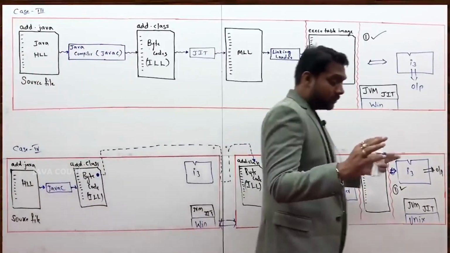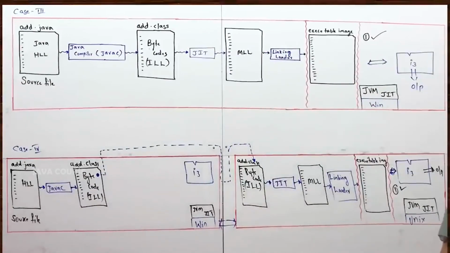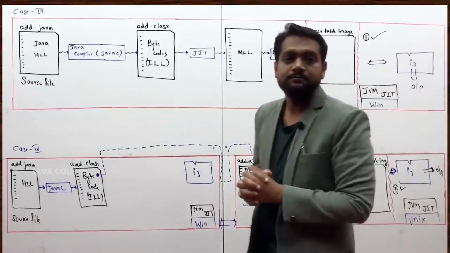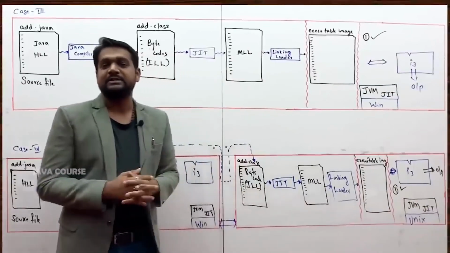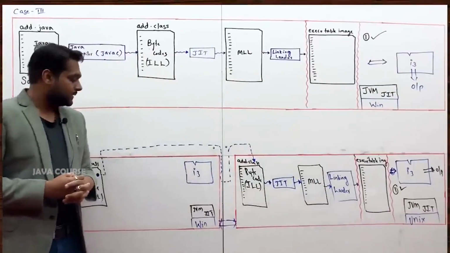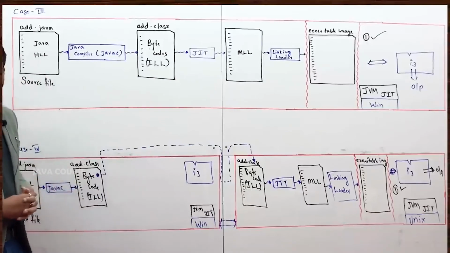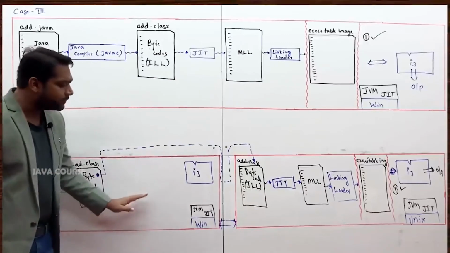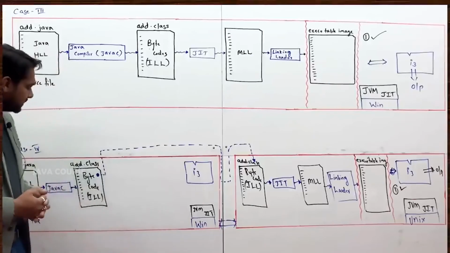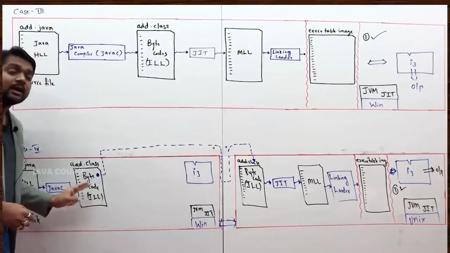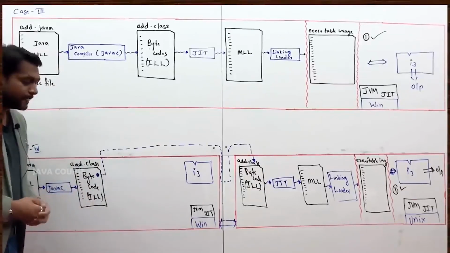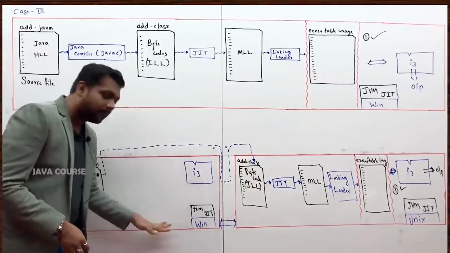I don't know whether you are noticing some important thing here or not. In the flow you would have missed. I have compiled the Java program here. You correctly tell me, under what platform have I compiled? Just look at this machine and tell me, compilation done here. Under Windows i3 I have compiled.